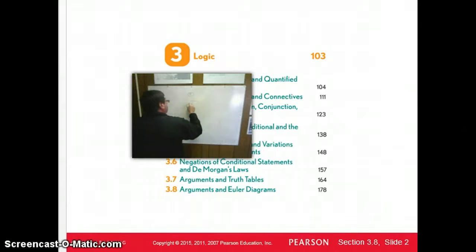Here are people, and this circle represents things that enjoy reading. Actually, that would be people, right? Now again, is this showing some people enjoy reading? Yes. Next, some people enjoy TV.